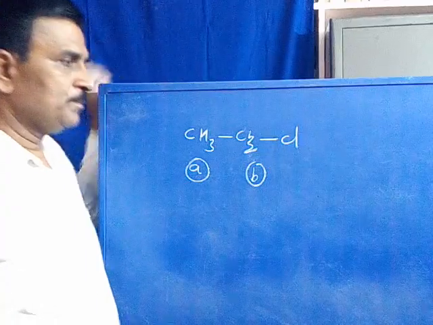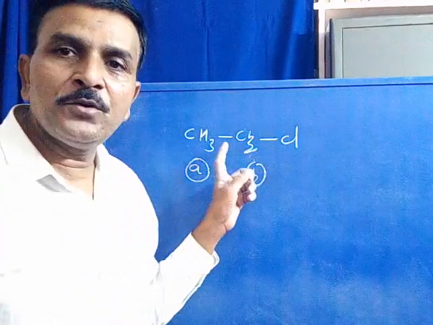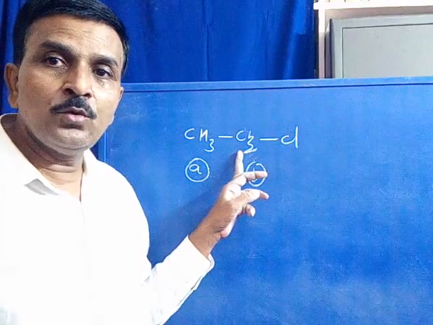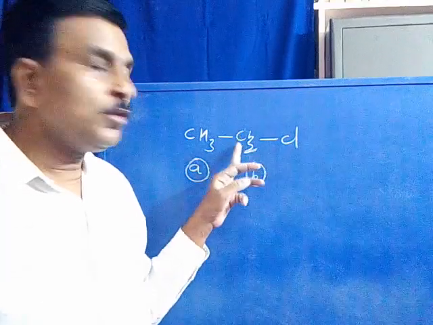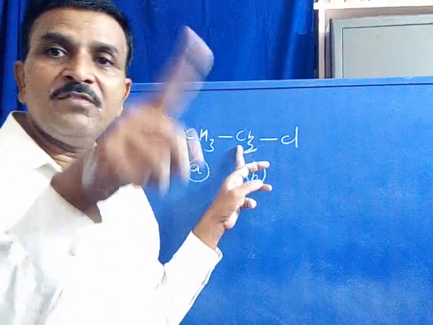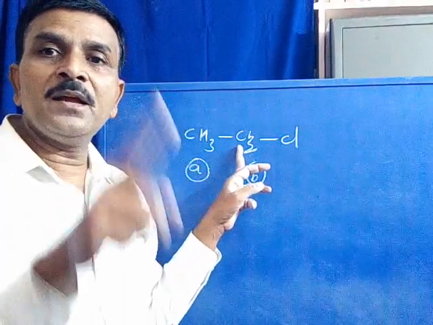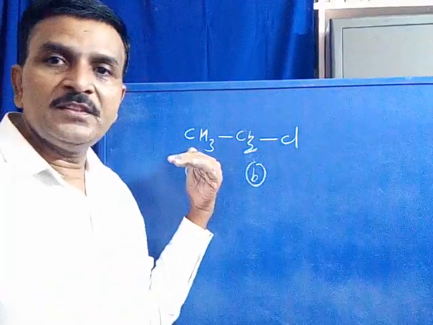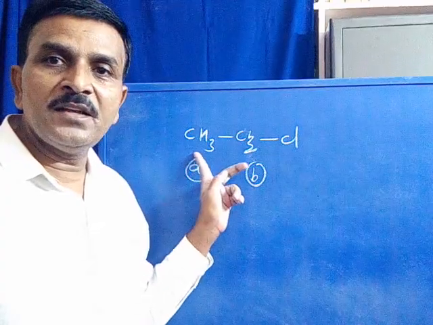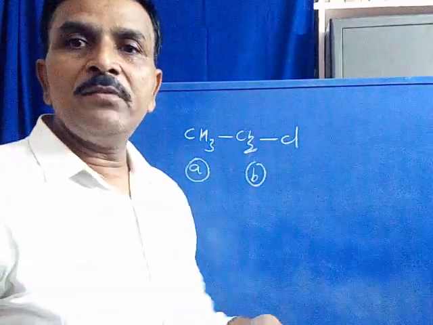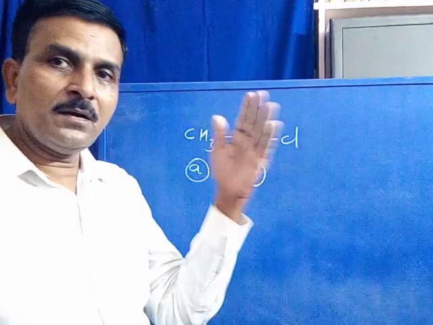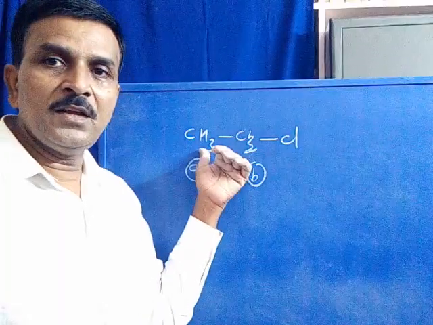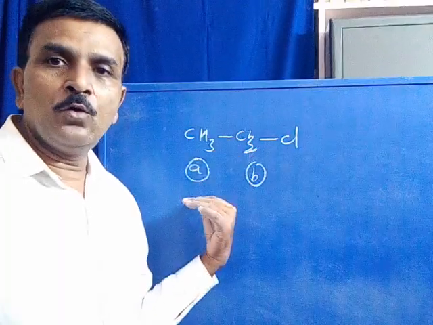Are you following? So with respect to electron density, the two protons present in the CH2 group are the same. That means the electron density of the first proton of CH2 is equal to that of the second proton. These two protons are the same. Coming to the CH3 group, the three protons present in the CH3 group are all equal with respect to electron density. The electron density of the first, second and third proton are the same in the CH3 group. So all these three become one group.